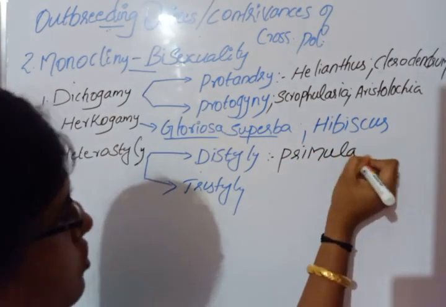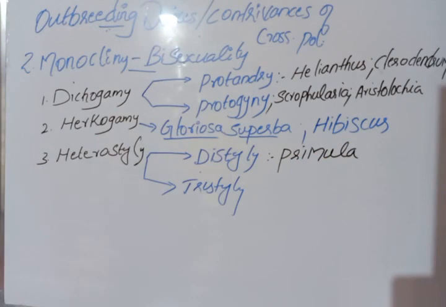So distily can be seen in Primula. The stigma of one flower and the other flower are not at the same level, so there would be no pollination. Similarly in the other case also. So this helps to prevent self-pollination.